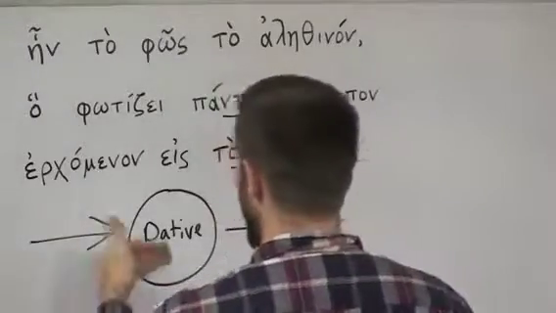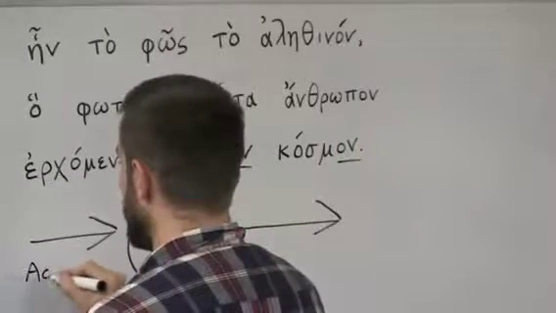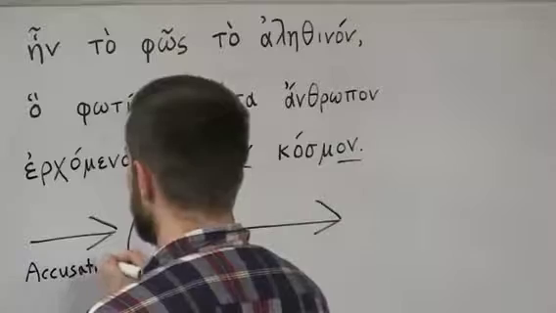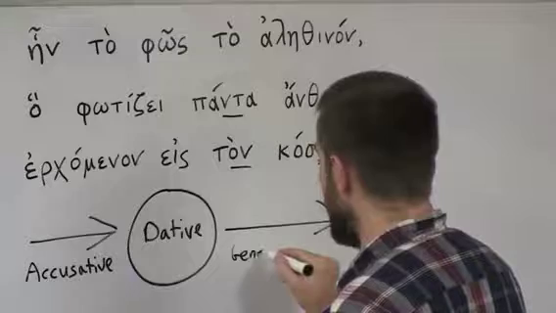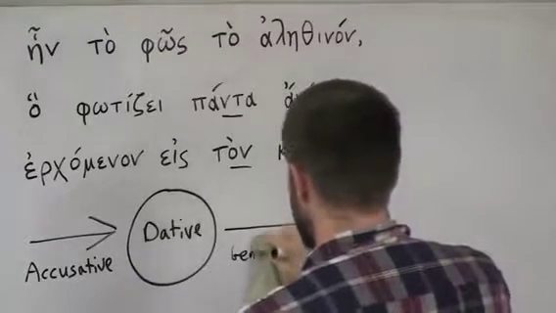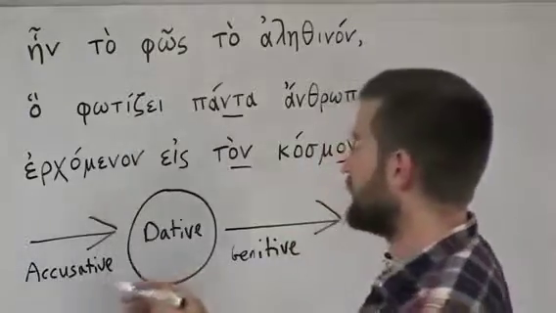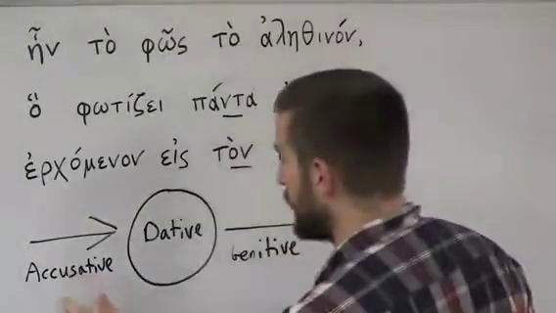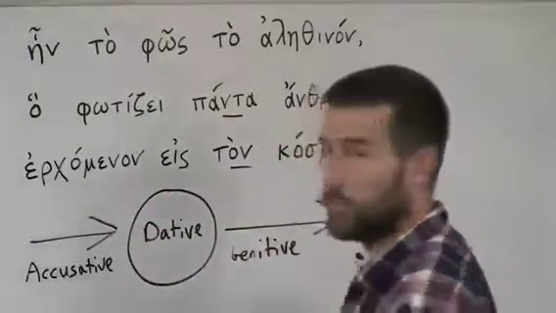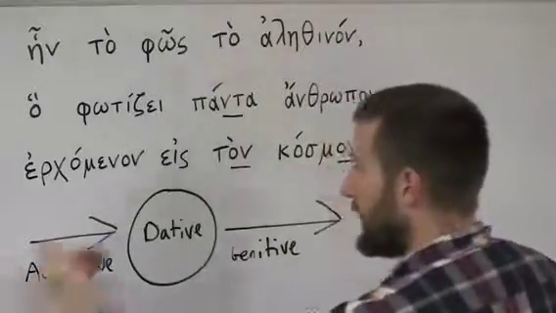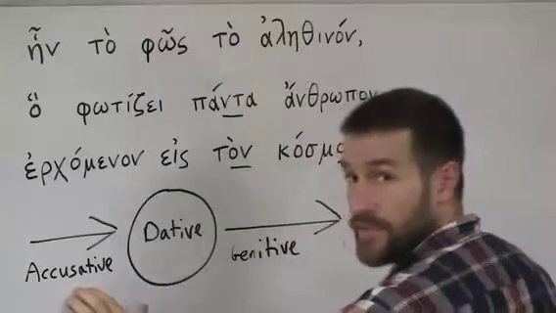Now, these are things that are going there, and these are things that are coming from there, okay? So going there is going to be accusative, and coming out of there is going to be genitive. Now, maybe this is helpful to you, and maybe it's not. But honestly, this has been something that's helped me remember the difference with prepositions between accusative, dative, and genitive case. So, for example, cometh into the world, okay, you're going into the circle, right? You're going into the world. So that's why it's accusative, okay?